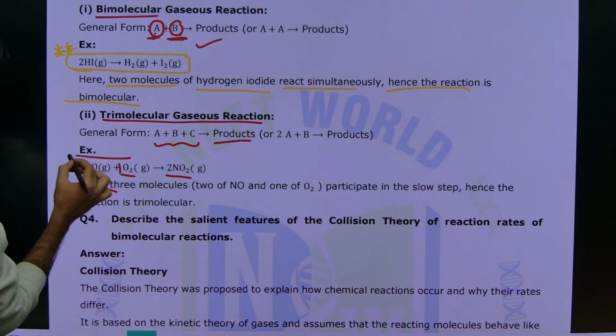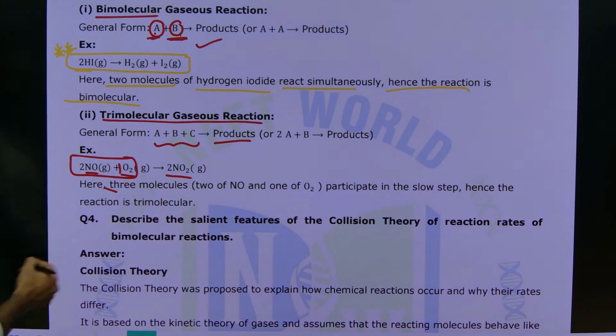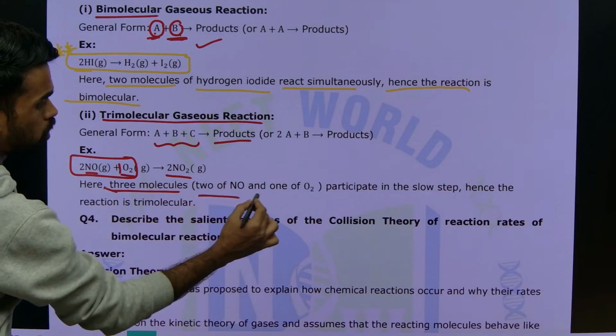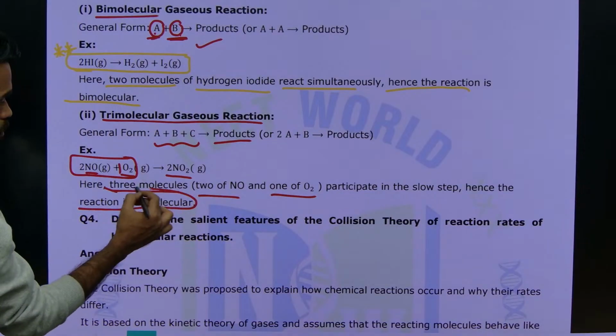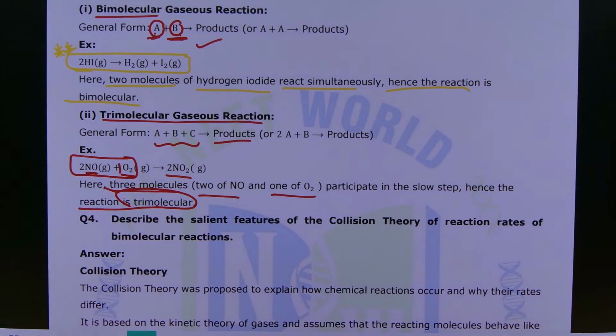How many molecules are involved here? 3 molecules, 2 NO and 1 O2, participate in the slow step, hence the reaction is called a trimolecular reaction. So that's it.